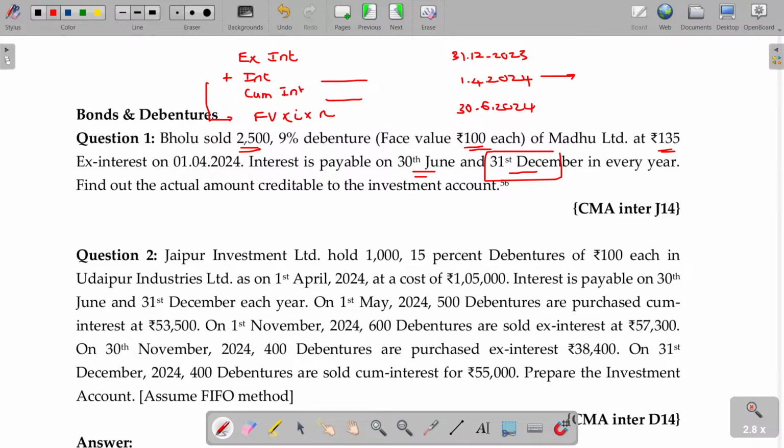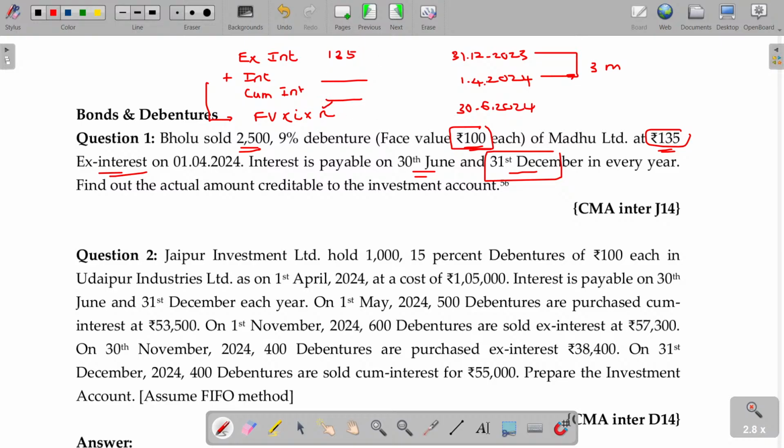I just calculate on per unit basis, per share, 100 rupees is the face value. Sold at 135, excluding the interest component. On the date of sale interest is accrued but is not eligible for getting it. As per the contract, the company will pay the interest only on 31st December or 30th June. It's halfway through, so you cannot get it, but as on the date some amount of interest could have accrued. So that will be calculated as per this one.